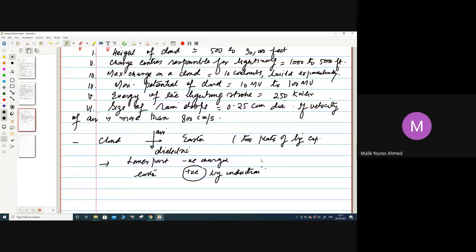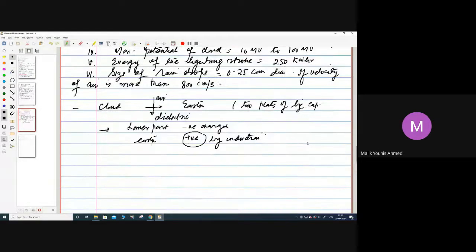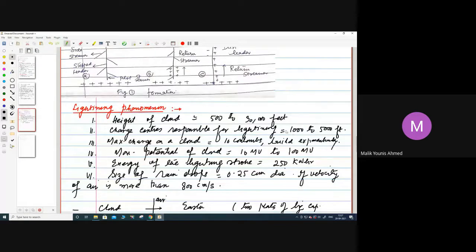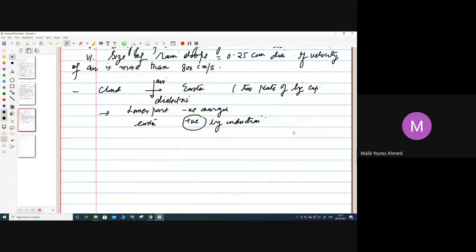So we'll see that. First, what is in this theory of lightning phenomena, we have to consider all this. On the basis of this we are explaining it. One accepted theory in this case is that cloud and earth are forming the two plates of a big capacitor. We call it a gigantic capacitor, and air acts as a dielectric. Since the lower part of the cloud is negatively charged, the earth will get positive charge by induction.